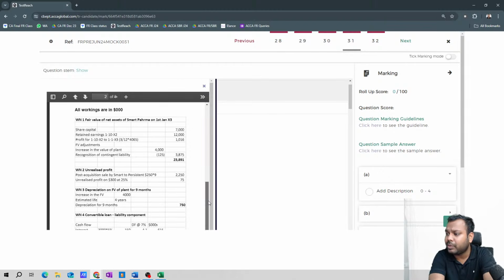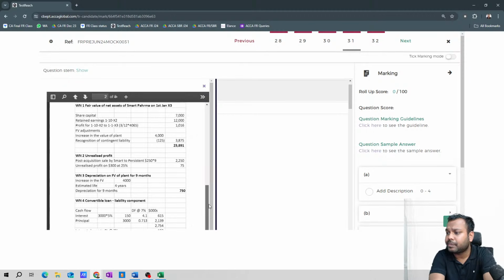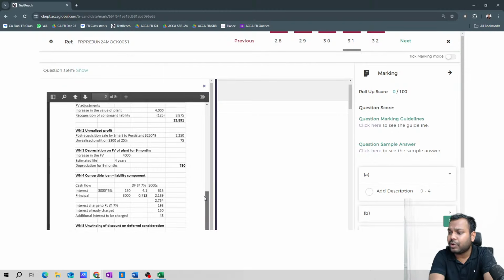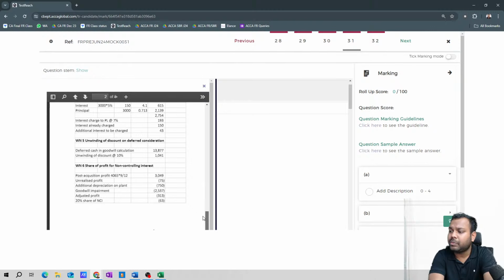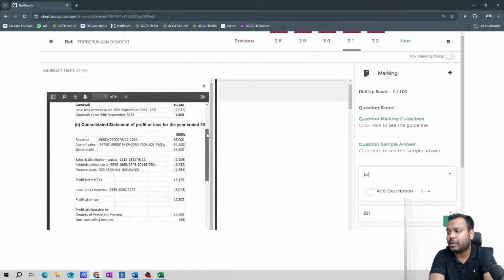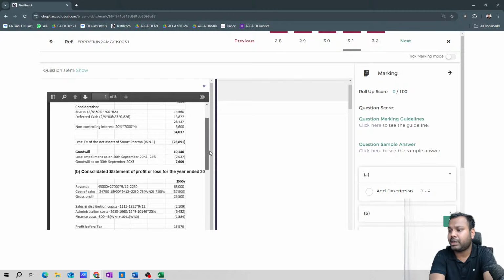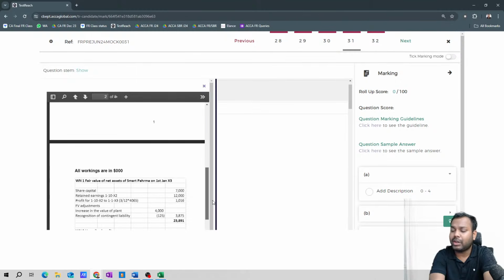I understand the same. Unrealized profit. I understand the same. Depreciation on fair value adjustment. I understand the same. So this is a mistake done in the examiner's answer. They have forgotten to write the investment income. This is a mistake done in the suggested answer. Okay, so otherwise we are correct.